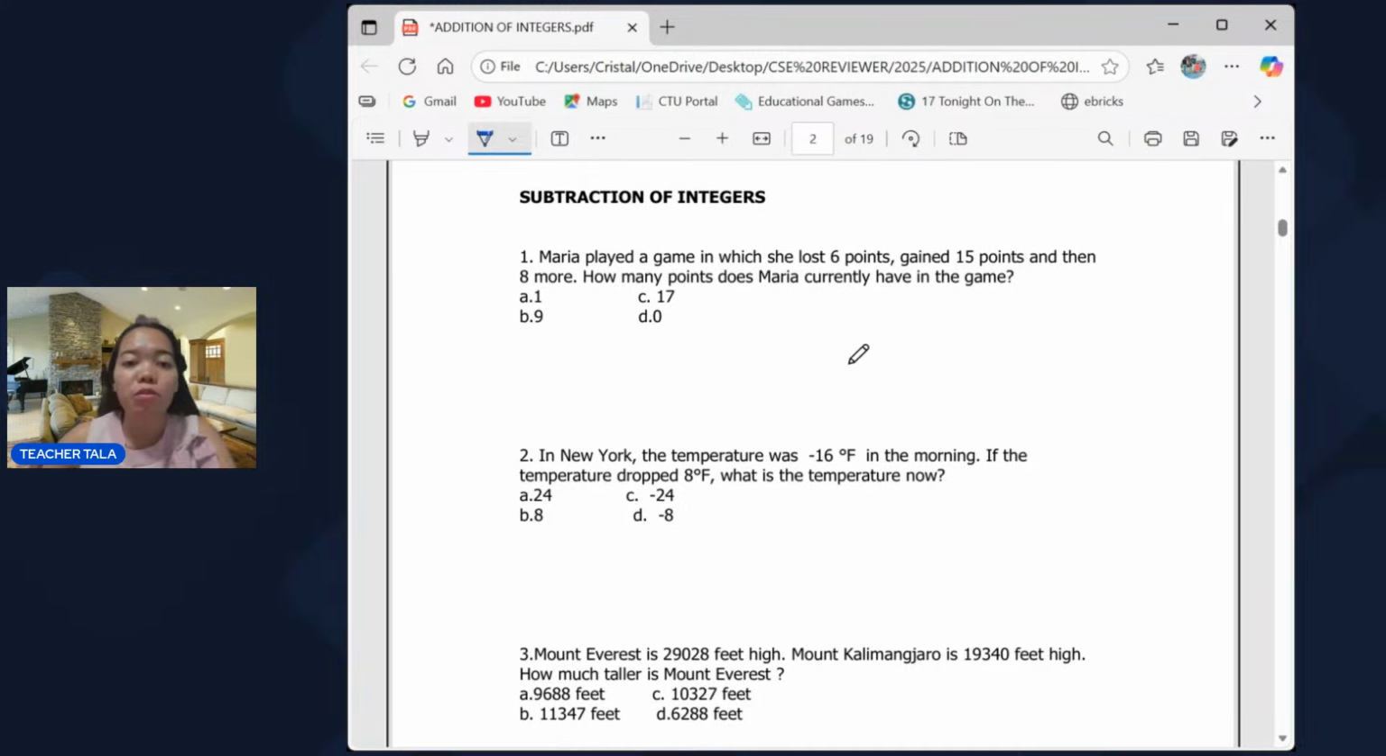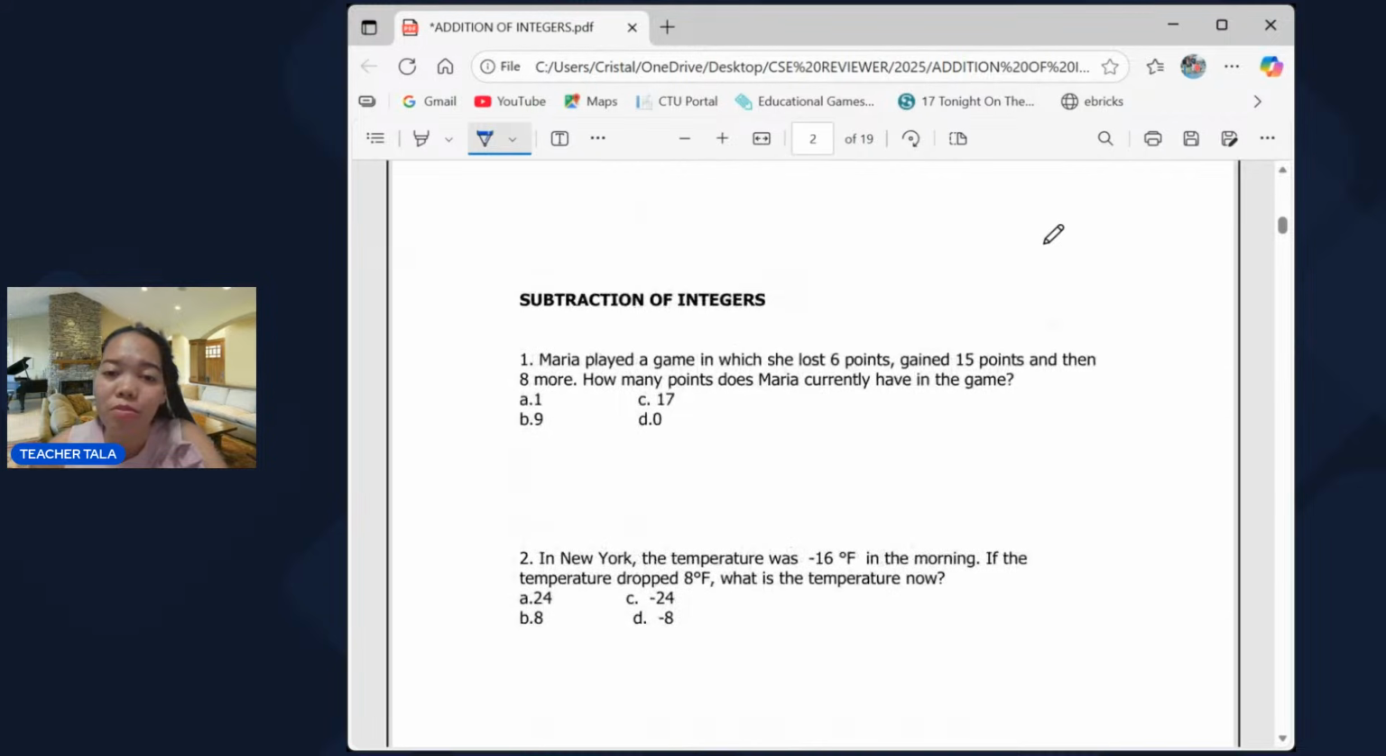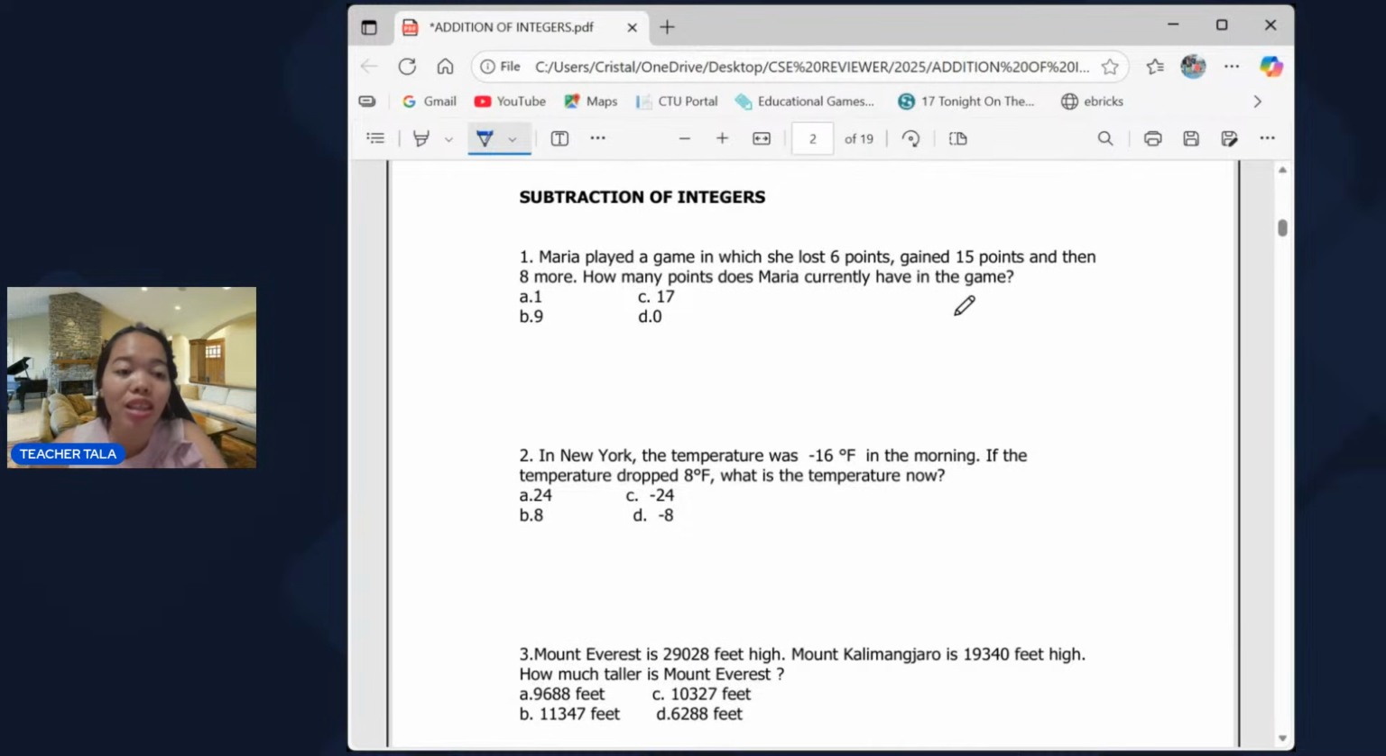So let's have subtraction of integers. In subtracting integers, pare-pareho lang po siya sa addition, but the difference is may na-add na rule, okay? Sabi niya sa subtraction of integers, you have to change the sign of the subtrahend.